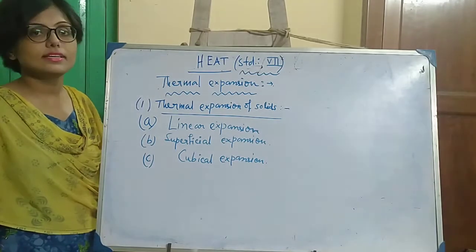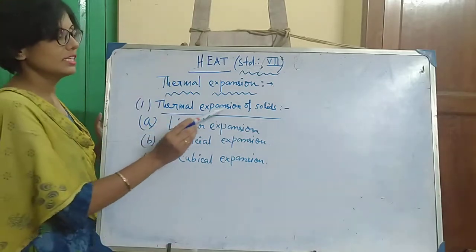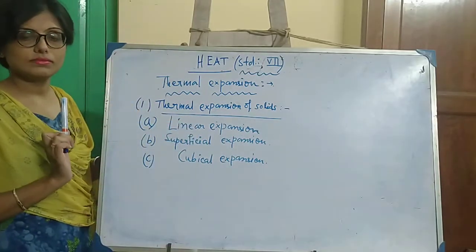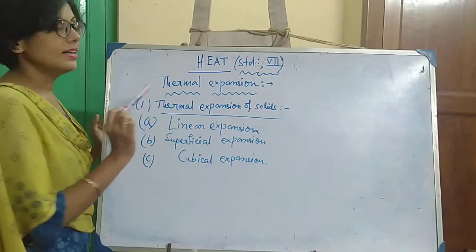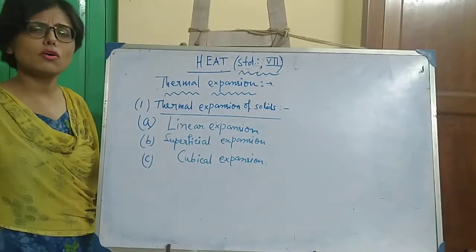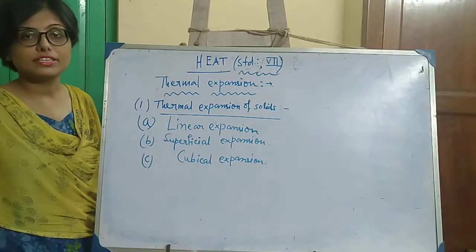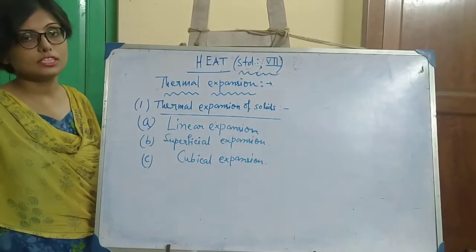There are three types of thermal expansion in solids: number one, linear expansion; number two, superficial expansion or surface expansion; and number three, cubical expansion or volumetric expansion.